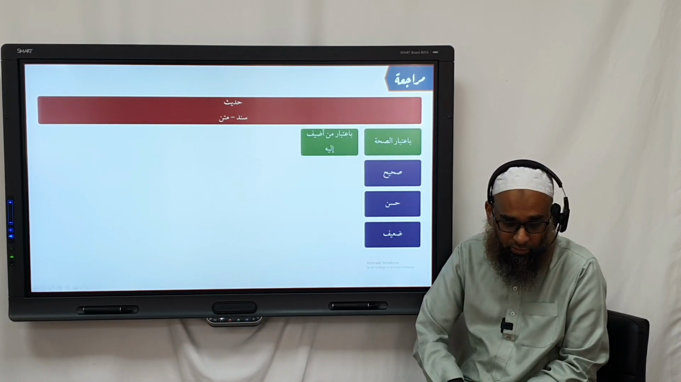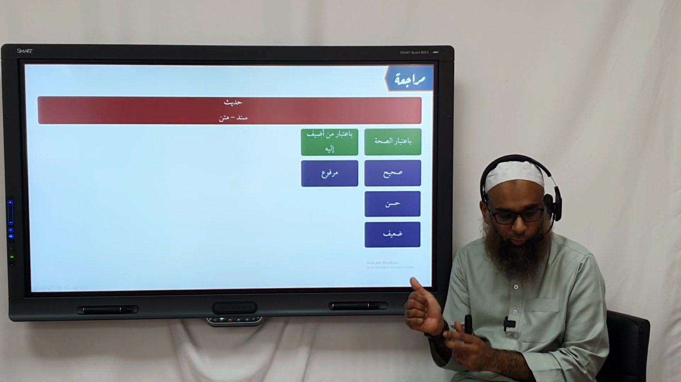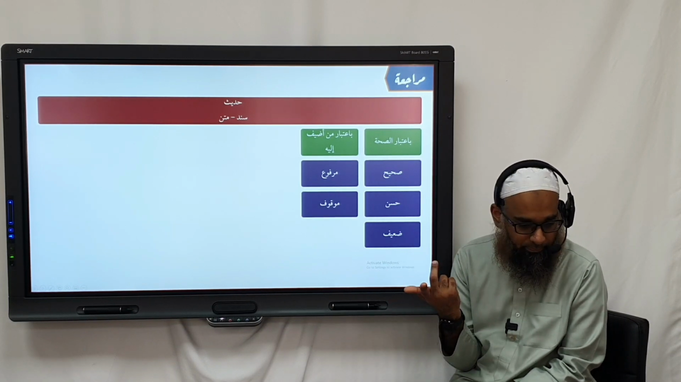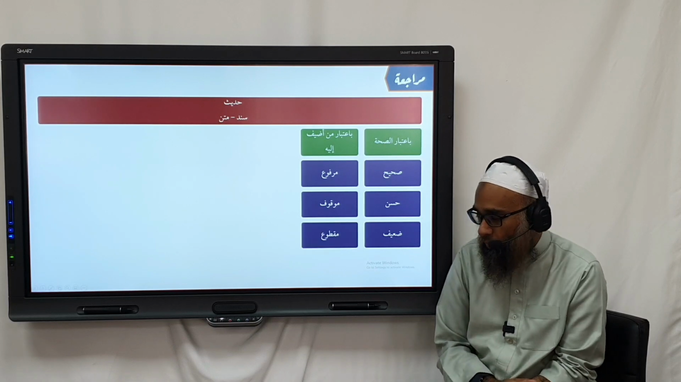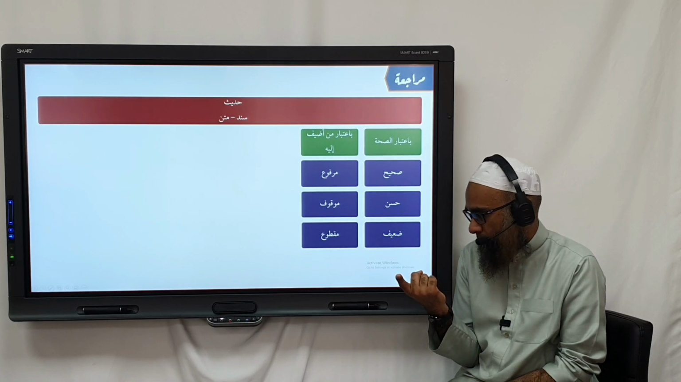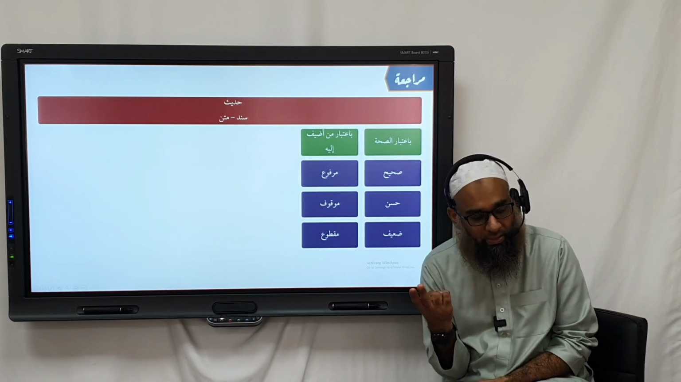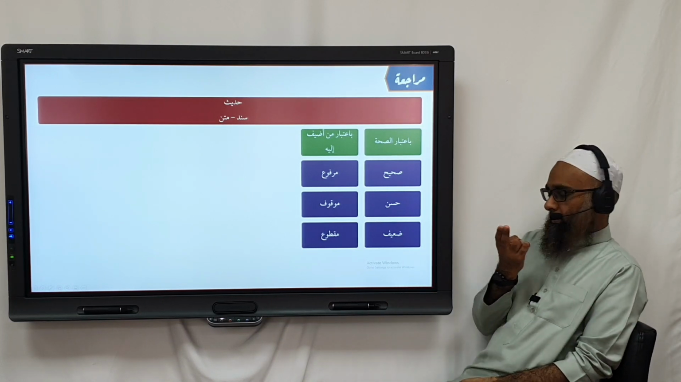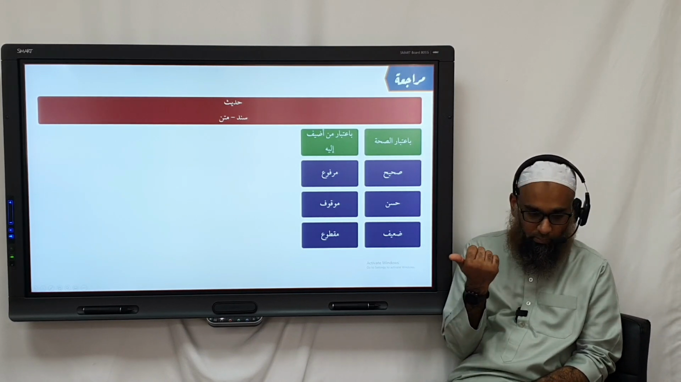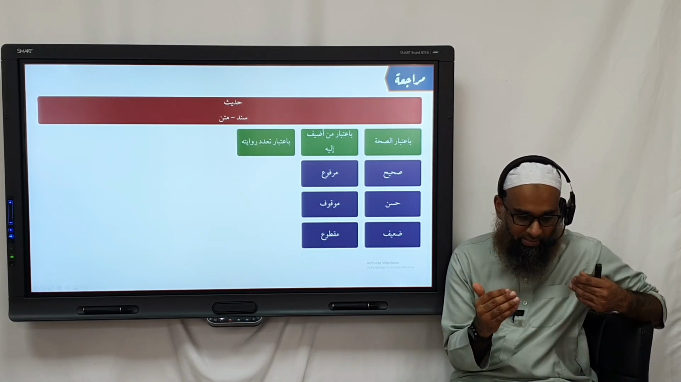According to the person who the hadith is attributed to, a hadith can either be hadithun what? Marfu' or mawquf or maqtu'. Hadith marfu' refers to something attributed to the Prophet Muhammad sallallahu alaihi wasallam. A hadith mawquf is something attributed to a sahabi, and a hadith maqtu' is something attributed to a tabi'i.